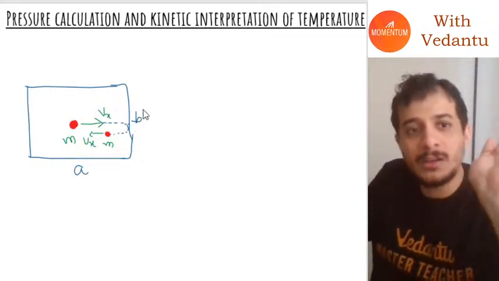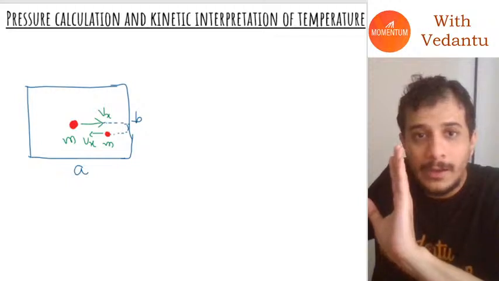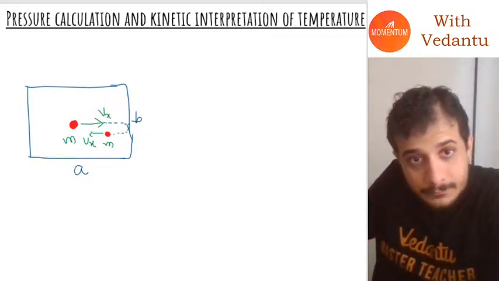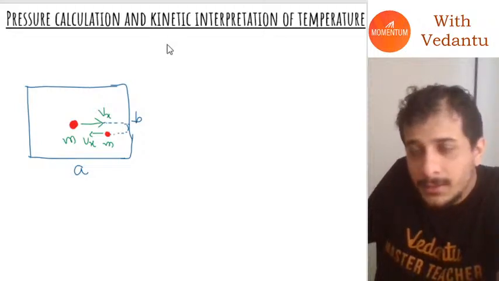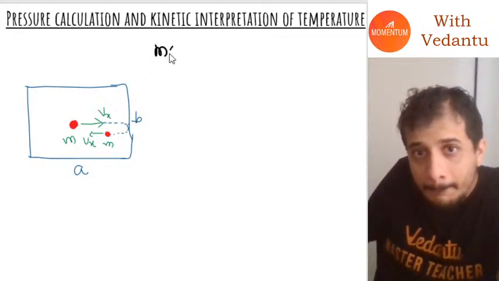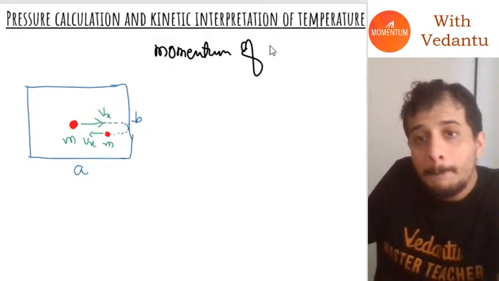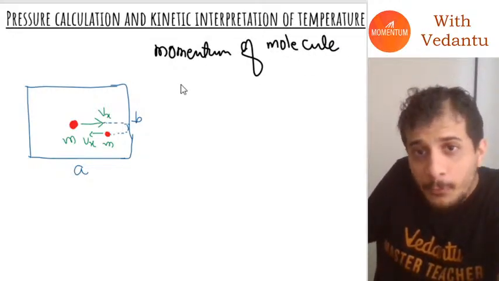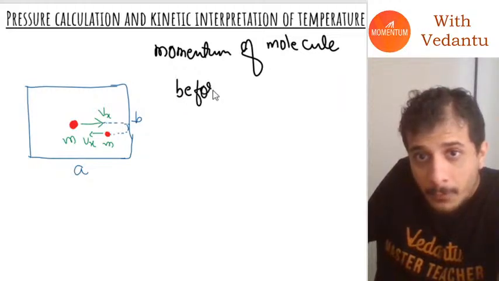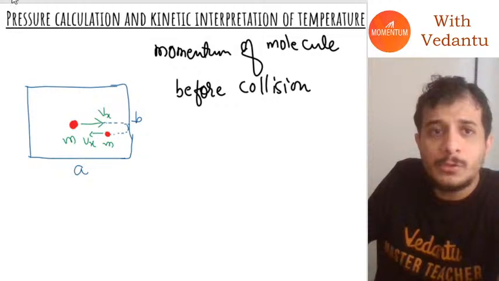If you are just joining us, we are deriving the vrms velocity for a molecule of an ideal gas. So I will write the momentum of the molecule before collision.